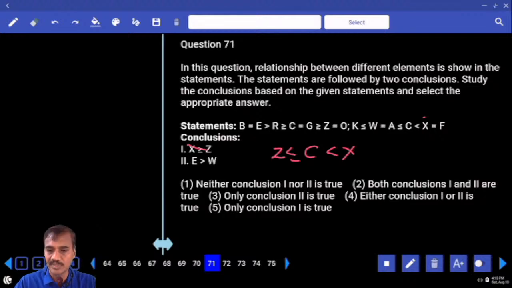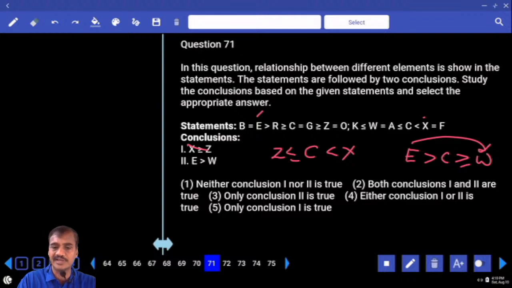E and W. E is here, W is here. Which element is common? C is common. Now E to C, E greater than C. And C to W, W lesser than or equals to C, C greater than or equals to W. E greater than W, definitely true, only 2. That is choice 3, question number 71.